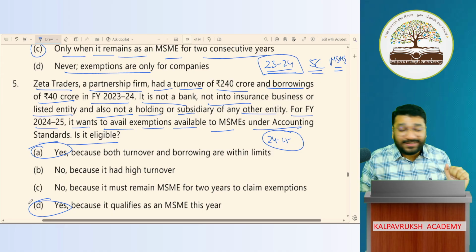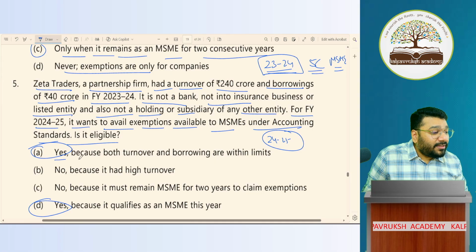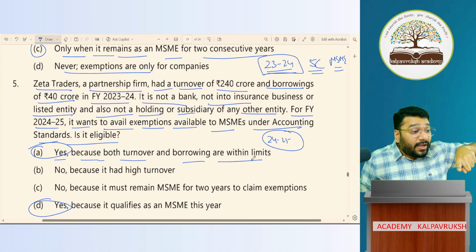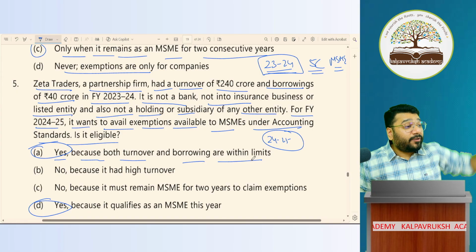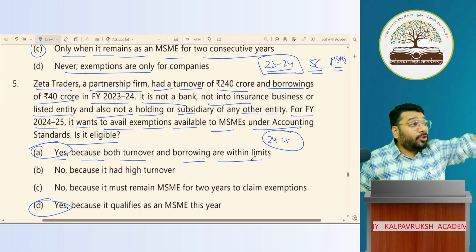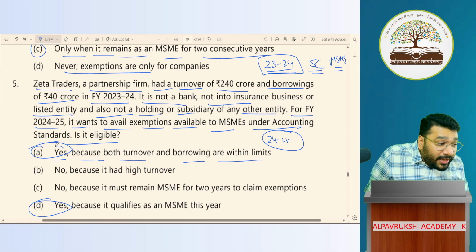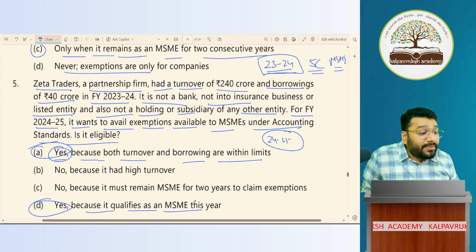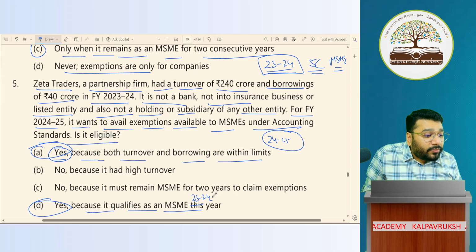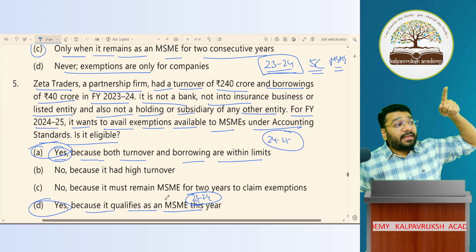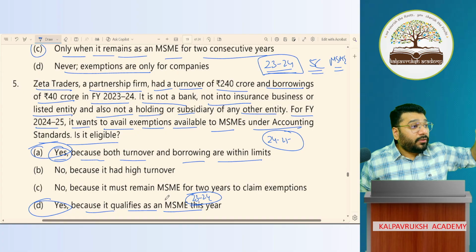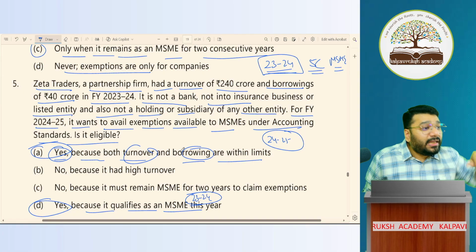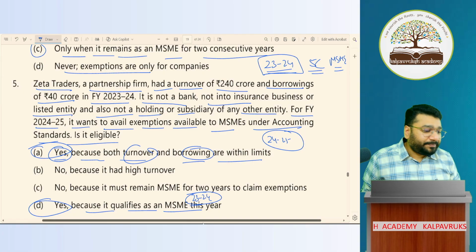They've given 2 yes answers. One says yes because turnover and borrowing are within limits. The other says yes since they qualified as MSME in 23-24. Because they were MSME in 23-24, by that virtue are you saying yes? Or because they have turnover and borrowing within the limit, are you saying yes?